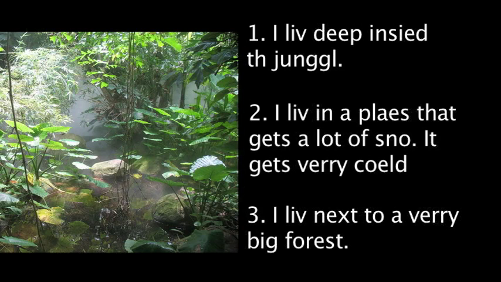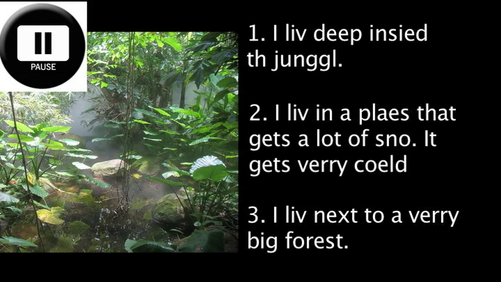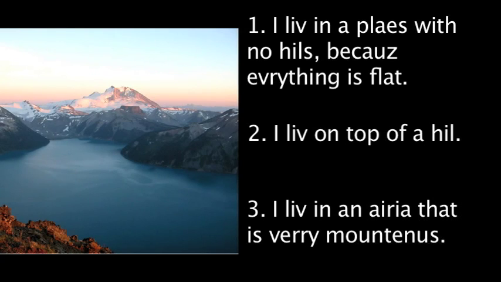1. I live deep inside the jungle. 2. I live in a place that gets a lot of snow. It gets very cold. 3. I live next to a very big forest. 1. I live in a place with no hills because everything is flat. 2. I live on top of a hill. 3.